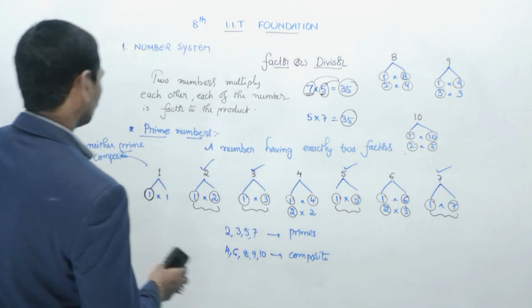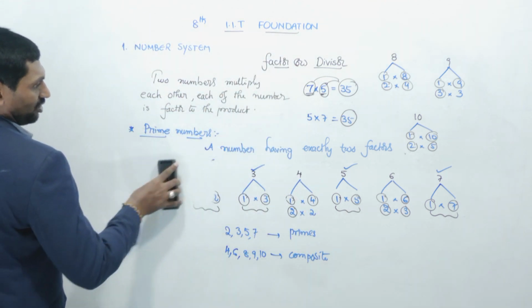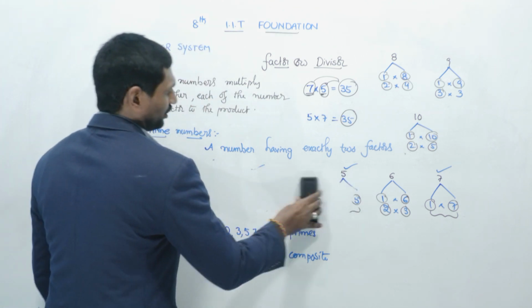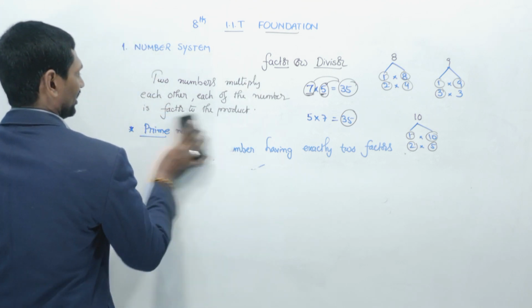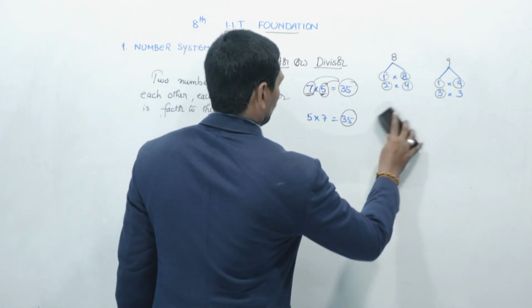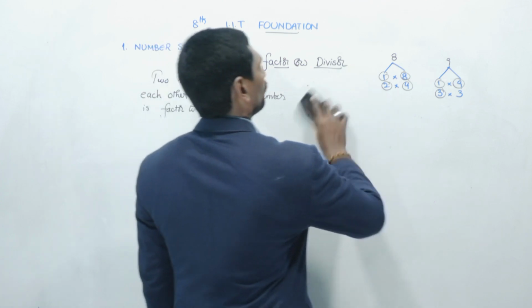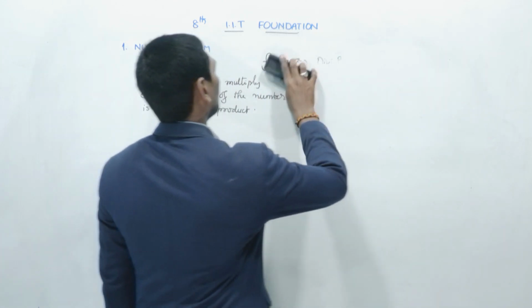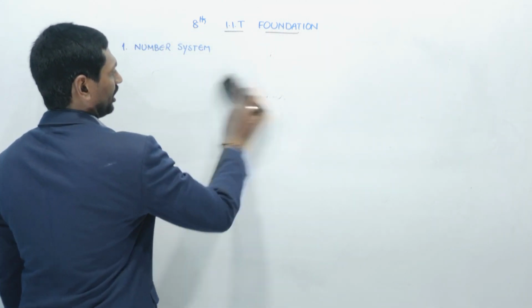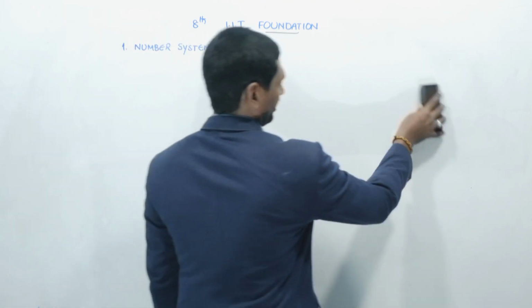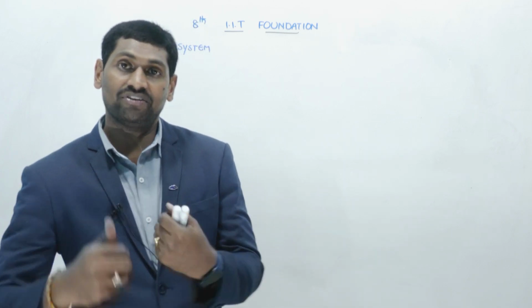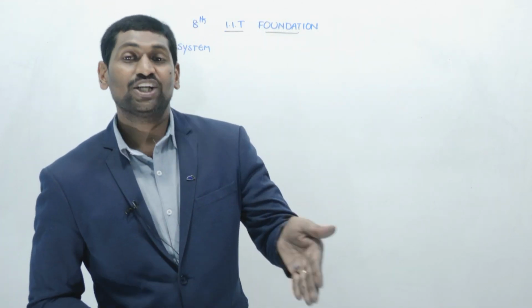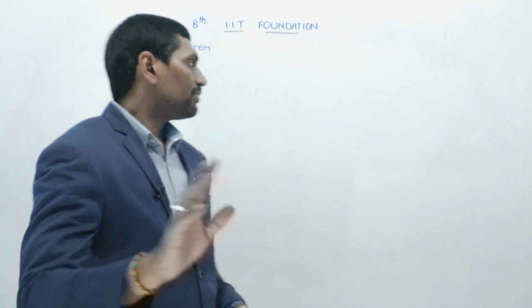Okay, right. So prime numbers and composite numbers. I found that from 1 to 10 there are 4 prime numbers. You just try to find the prime numbers from 1 to 100. How am I doing this problem? From 1 to 10, I am checking each and every table. So try to check the remaining also, that means 11 to 100. How many prime numbers are there?